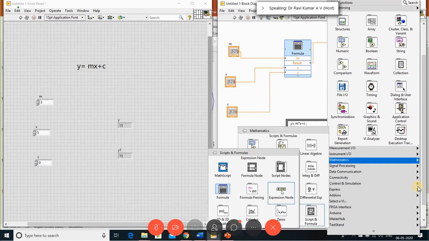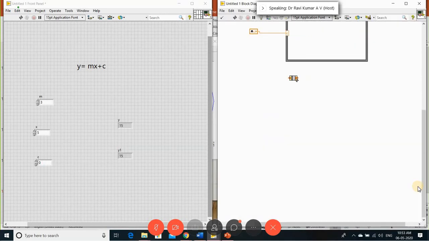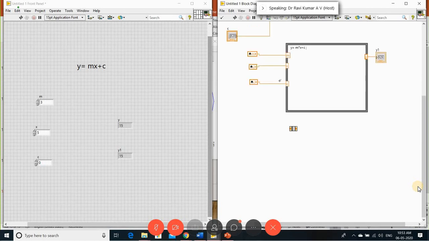We'll see how we can do it with the expression node. In this expression node, we should give only one kind of input and we'll get only one kind of output. Let me give the first input as m, and let me give the m variable here.